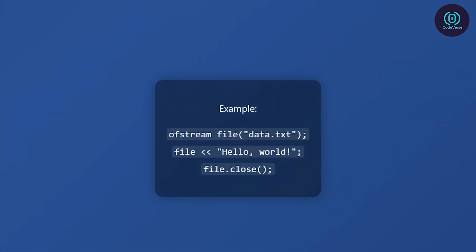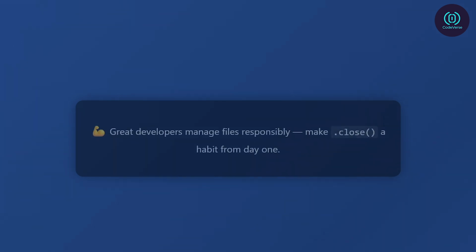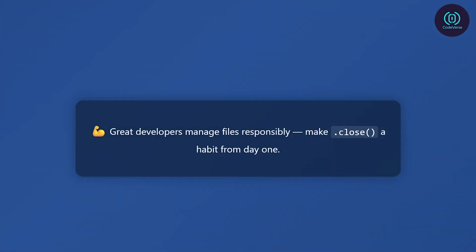ofstream file("data.txt"); write something. file << "Hello, world"; now close it. file.close(); it's a small step, but it makes your code cleaner, safer, and more reliable. And remember, when you're using file streams in C++, managing them responsibly is part of being a great developer. Closing your files properly is a habit worth building from day one.